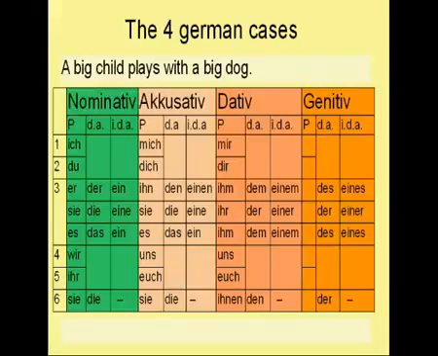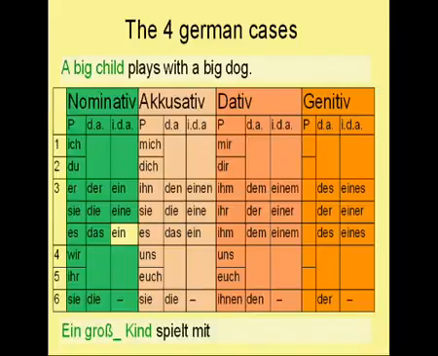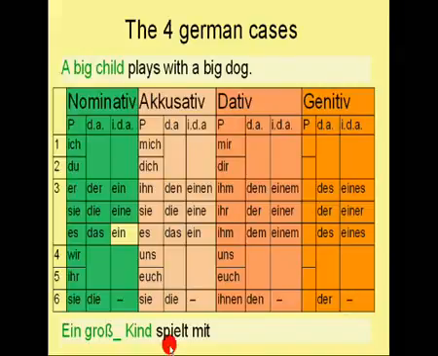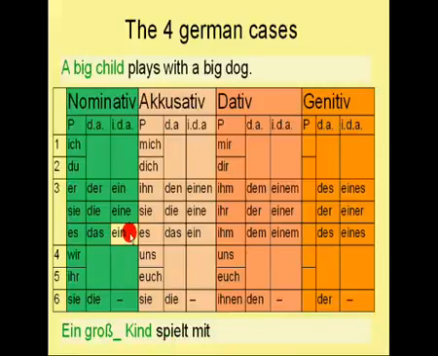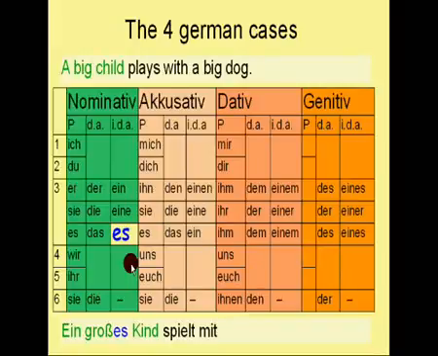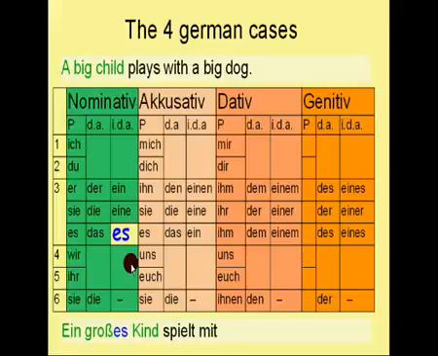In this case, the big child again is the subject of the sentence, and therefore in the nominative case, and so this sentence starts the same way as the last one, like this: Ein groß Kind, and plays means spielt, and with means mit. Now, do you remember the adjective ending for this indefinite article here? It was es. So the sentence starts correctly like this: Ein großes Kind spielt mit.